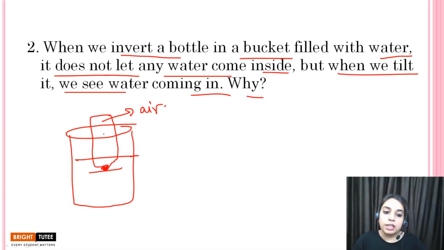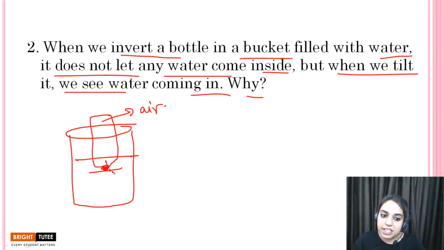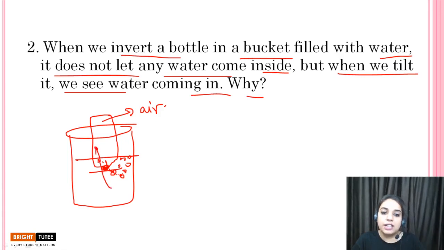So what we do is we just tilt this bottle so that air finds its way to come outside and air escapes the bottle, and we can observe this with the help of the air bubbles coming, and as the air bubbles come out, the water will start entering. Okay children, I hope that you would have understood this activity. Let's move to the next question.